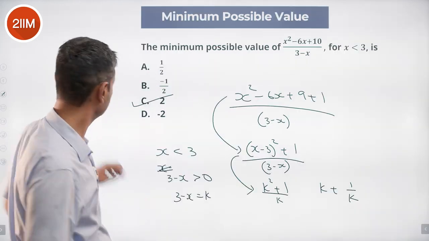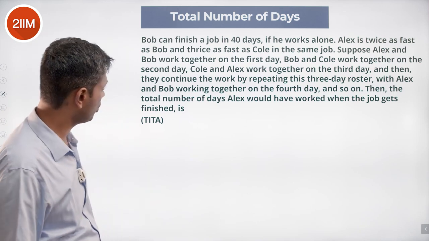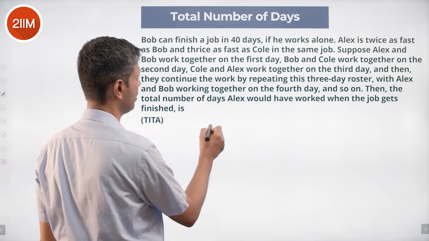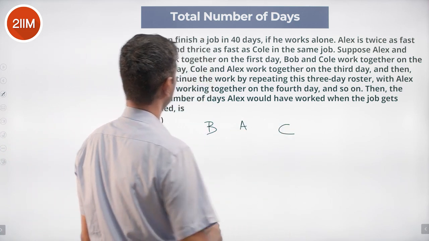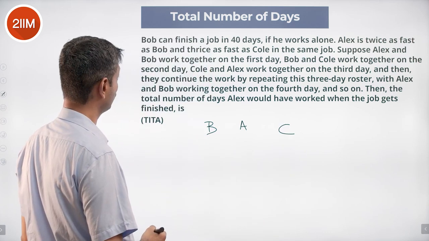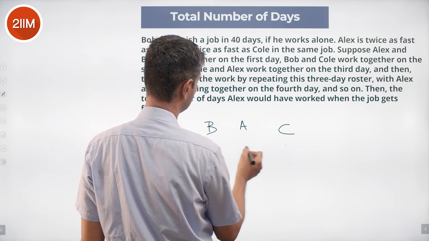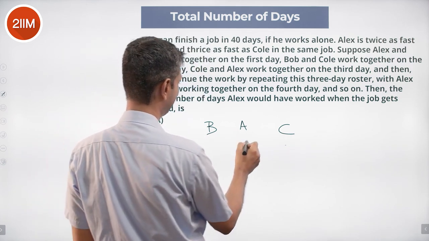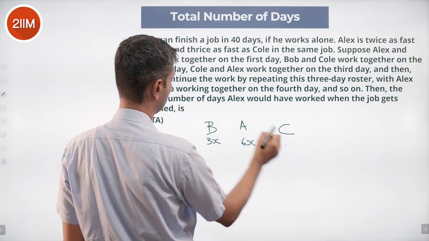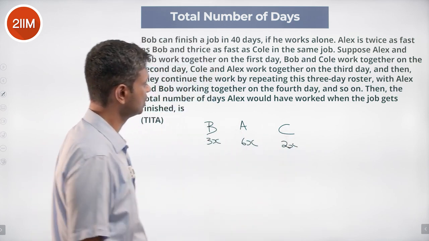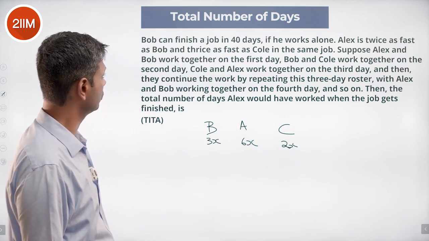We are through. Bob can finish a job in 40 days if he works alone. Alex is twice as fast as Bob and thrice as fast as Cole in the same job. Bob, Alex, Cole. If this were x, I'm going to say Alex is 6x per day, Bob will be 3x per day, and Cole will be 2x per day. Suppose Alex and Bob work together on the first day, Bob and Cole work together on the